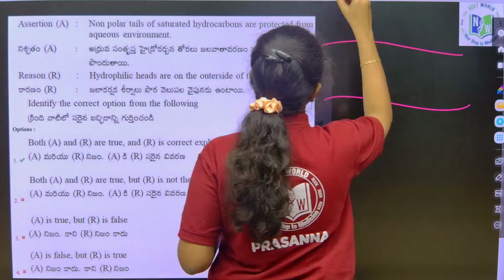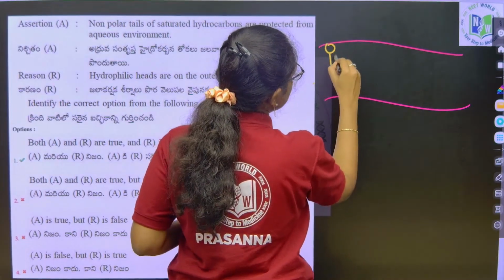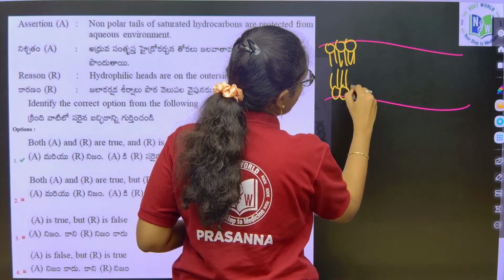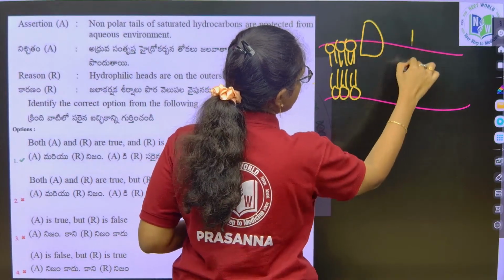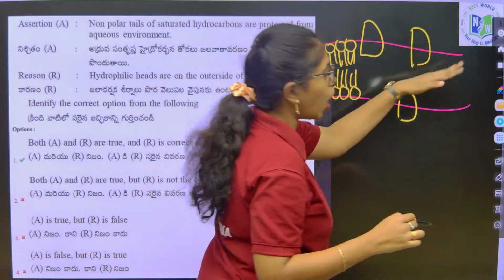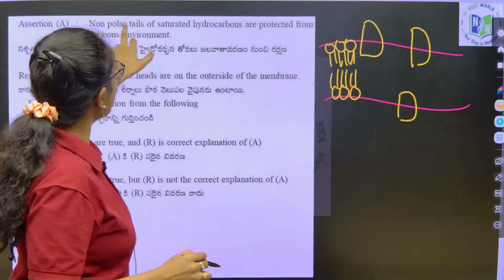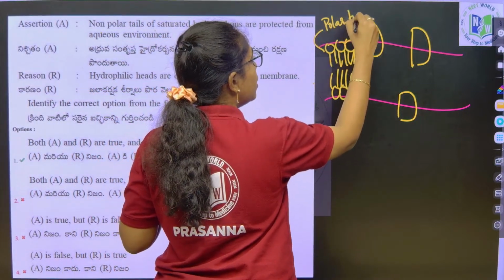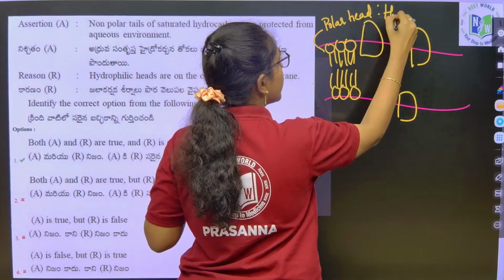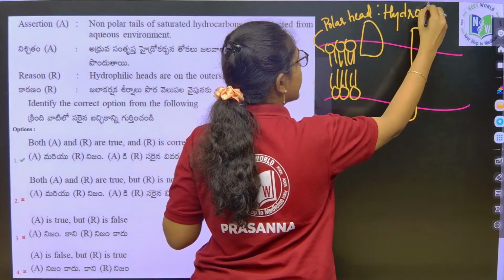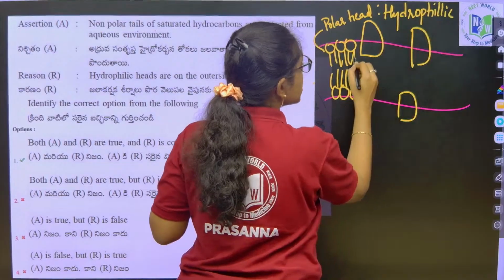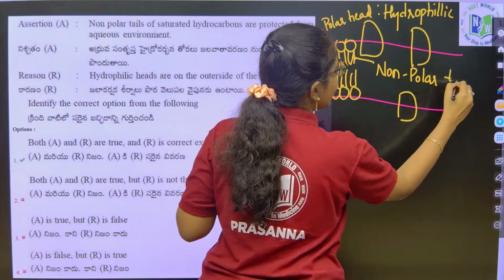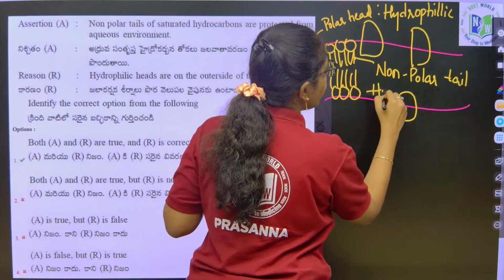So, now if you have to see, this will be the bilipid layer, right. So, in this bilipid layer proteins will be like icebergs in the sea of lipids, right. So, now the non-polar tails, this is what? Polar end, polar head which is hydrophilic, this is hydrophilic, and this is the non-polar tail, okay, this is the non-polar tail which is hydrophobic.